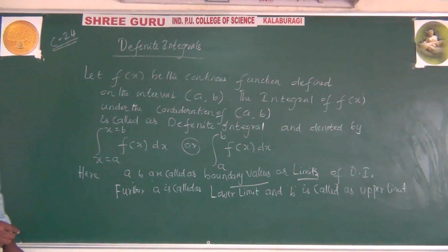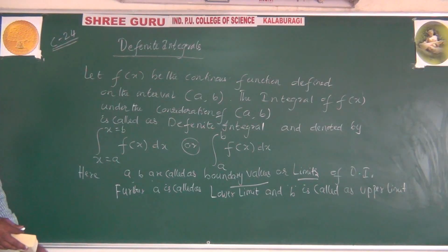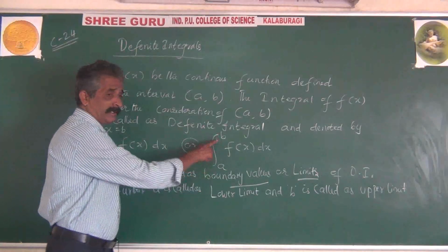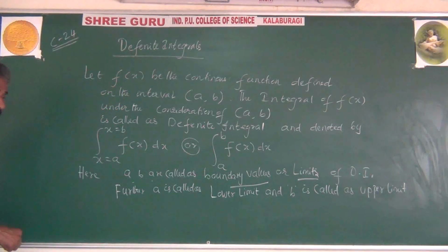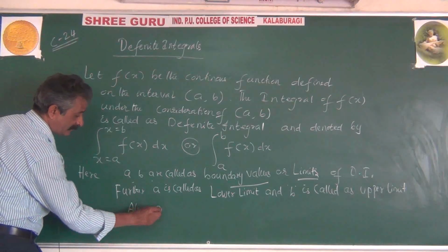So a is LL, meaning lower limit, and b is UL, meaning upper limit. And it is quite obvious that a is less than b, or b is greater than a.